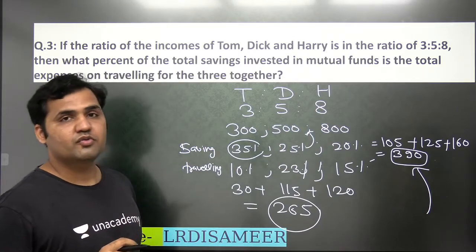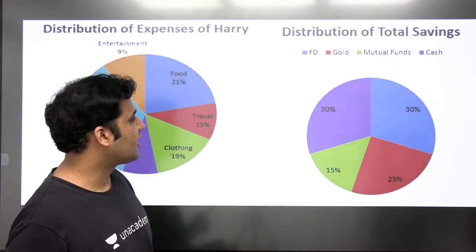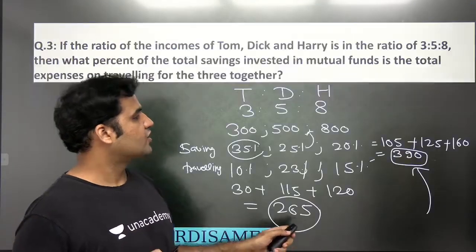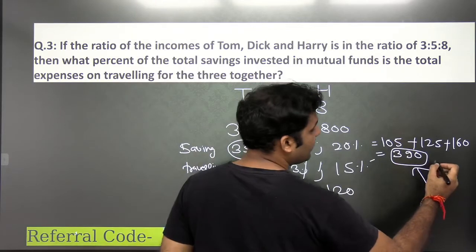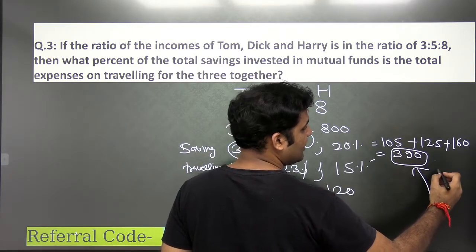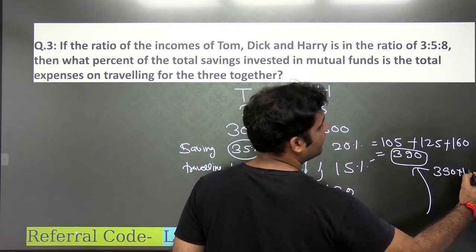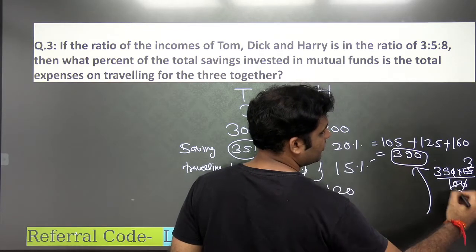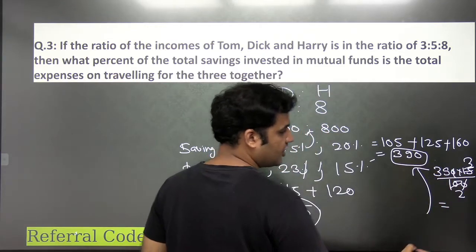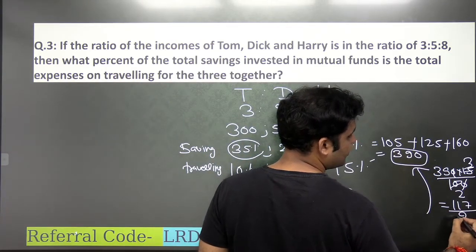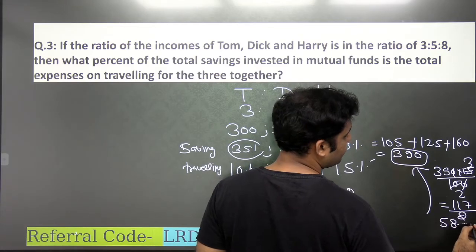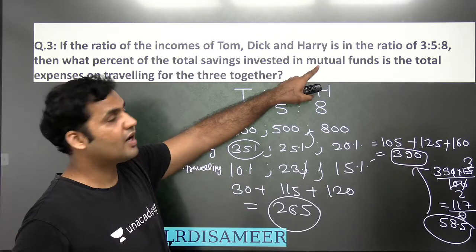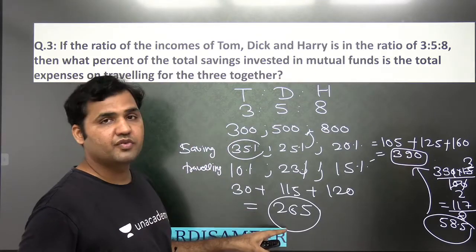And what we are supposed to find out is the saving in mutual fund. And you see that the fourth pie chart will tell you the money saved in the mutual fund is 15%. So 15% of 390, guys. What is 15% of 390? Let's find it out. 390 into 15 by 100. Okay. 5 into 3, 5 into 2, 39 into 3 would be 117 divided by 2, 58.5. So 58.5 is the money that they're saving in mutual fund, and the traveling expense is 265.